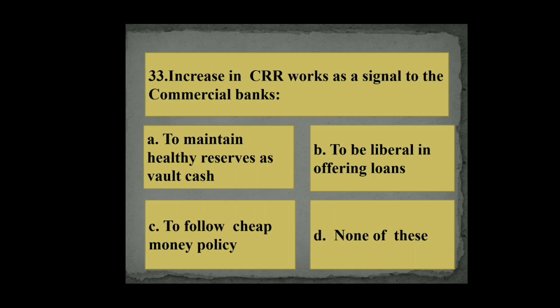Question number 33. Increase in cash reserve ratio works as a signal to the commercial banks: A. To maintain healthy reserves as vault cash, B. To be liberal in offering loans, C. To follow cheap money policy, D. None of these. So the right answer is to maintain healthy reserves as vault cash.